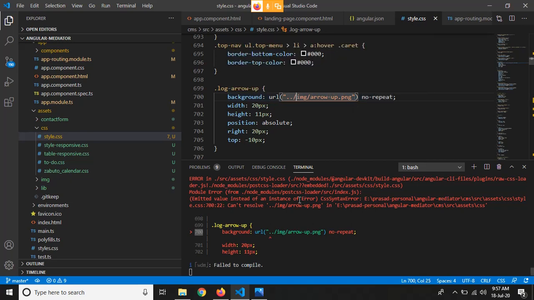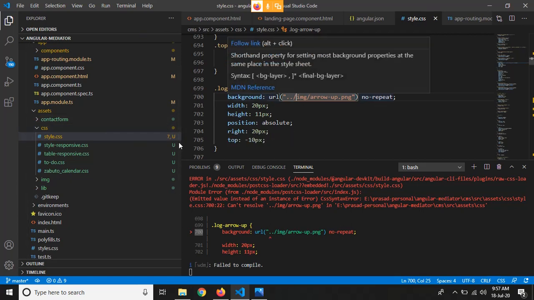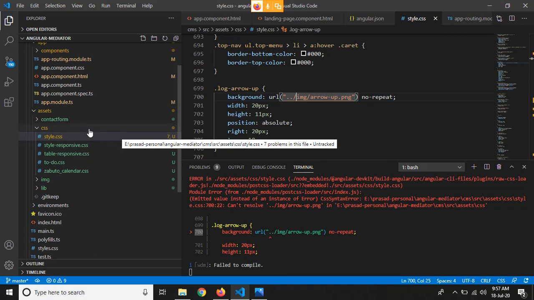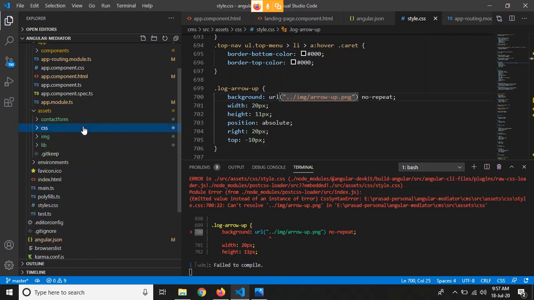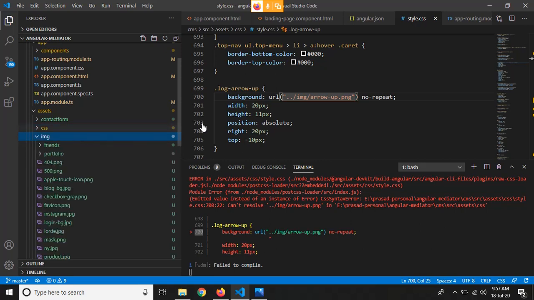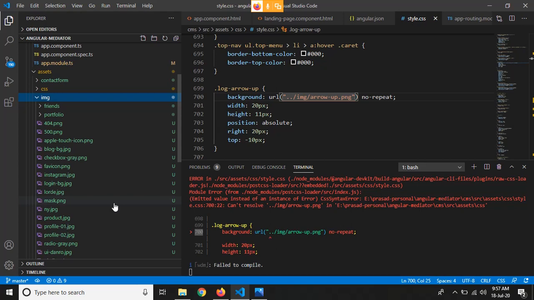So it cannot find this image. So what is the path? Dot dot, into the next directory, I think this is style, image, back image, and then arrow up.